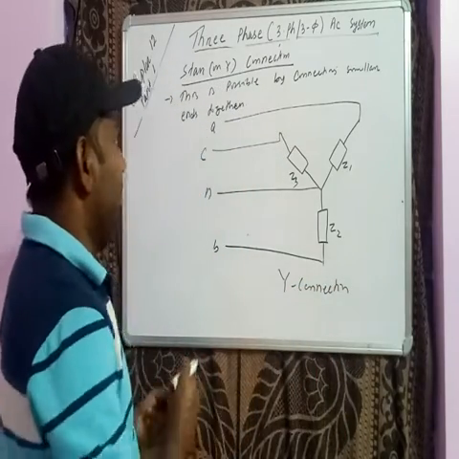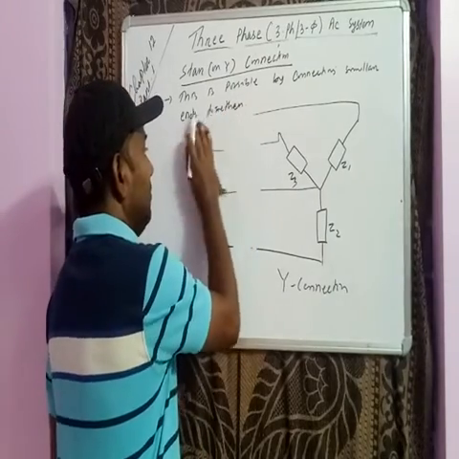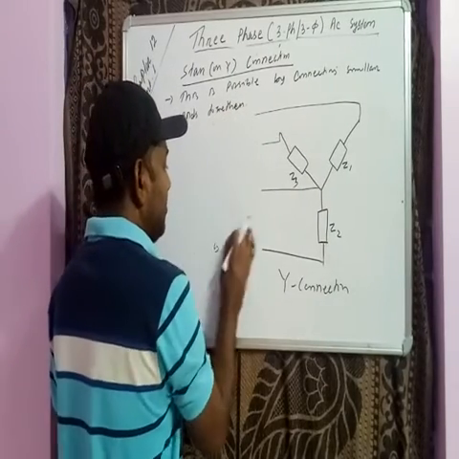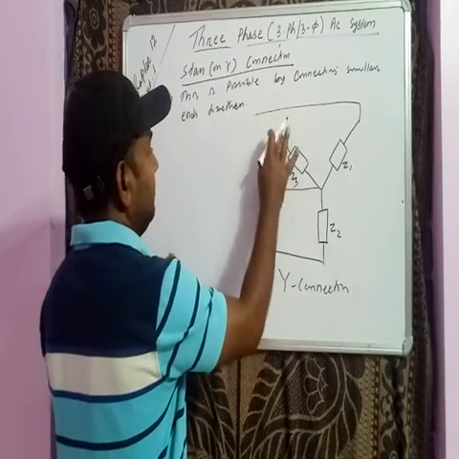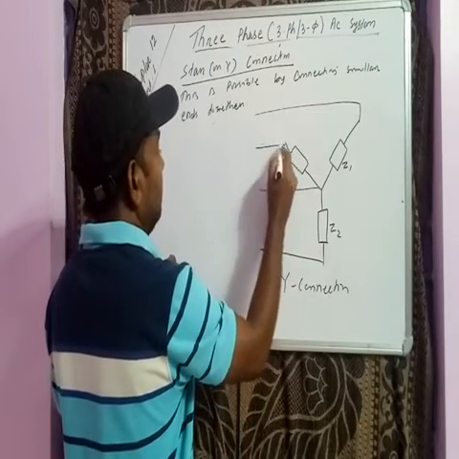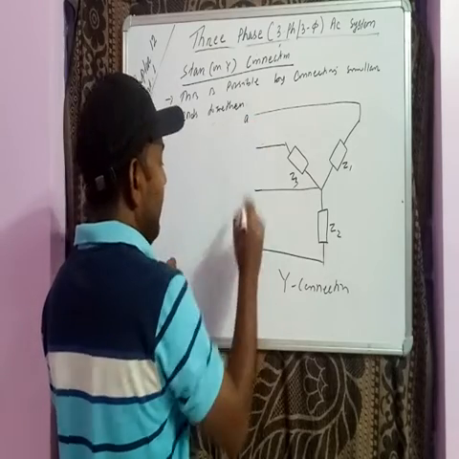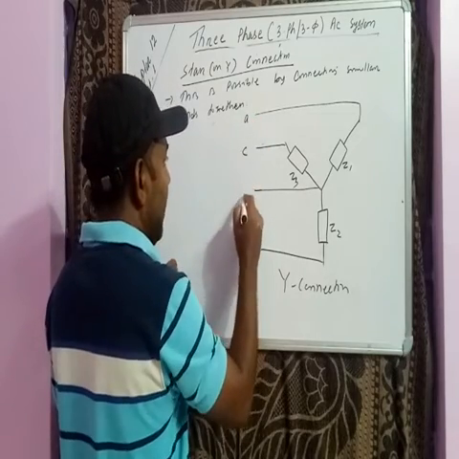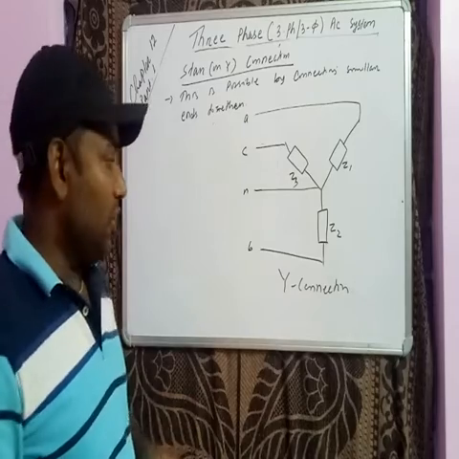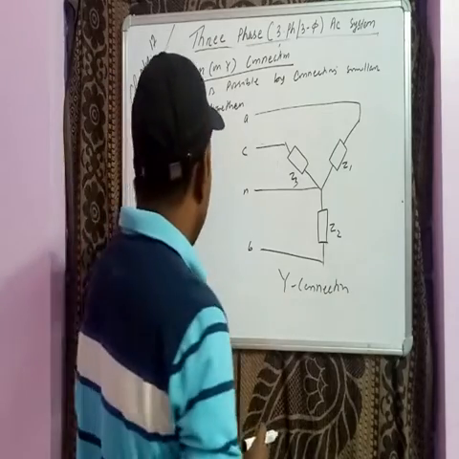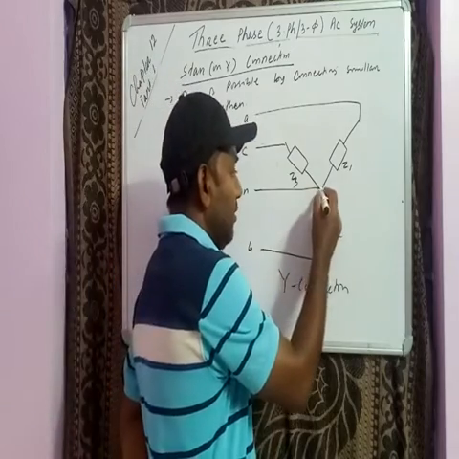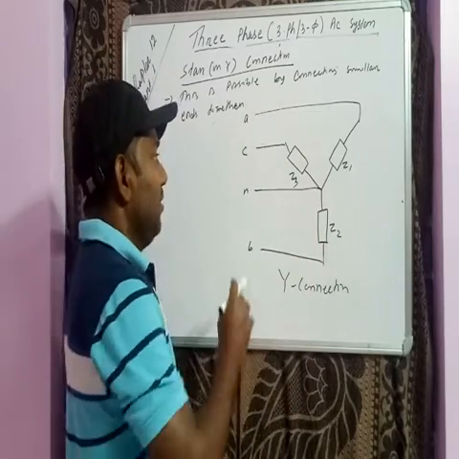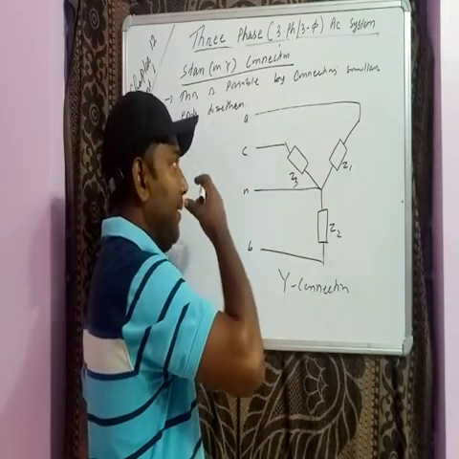Okay, so we have a three phase star connection here by connecting three different phases. Okay, so A, B, C and neutral. Clear about this? So when we are going for the star connection, there is a neutral, and you see the potential difference you will find here.